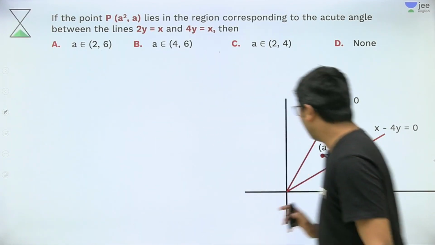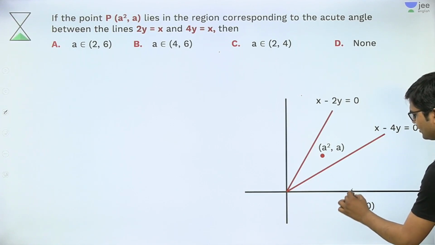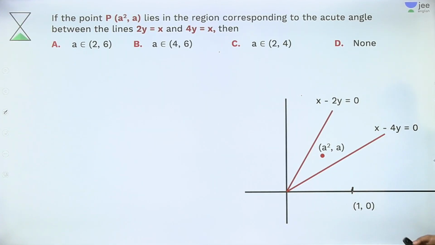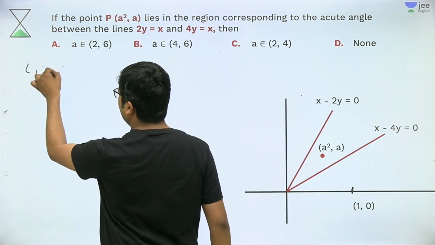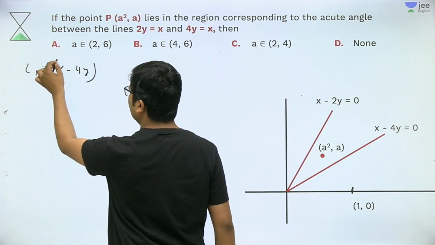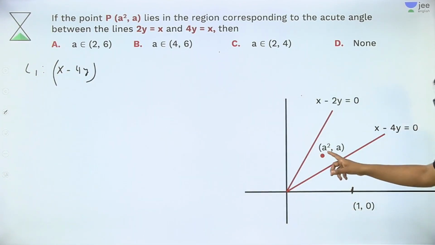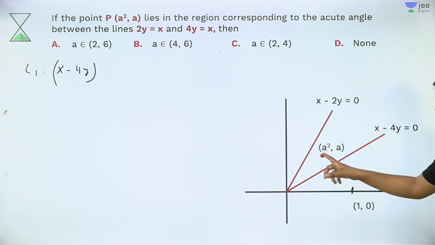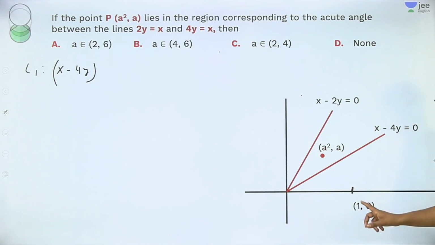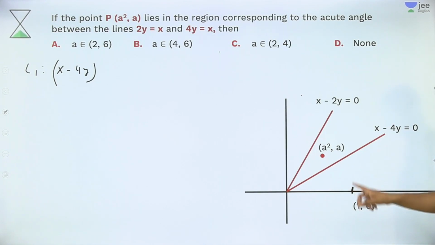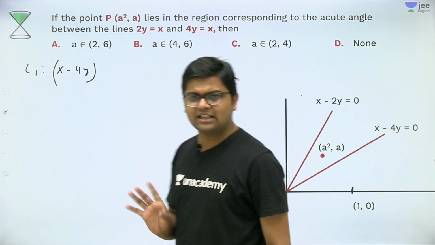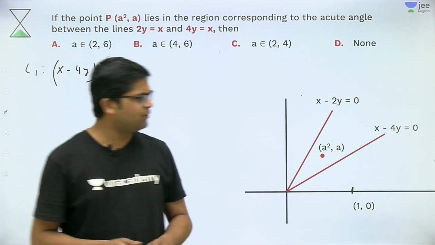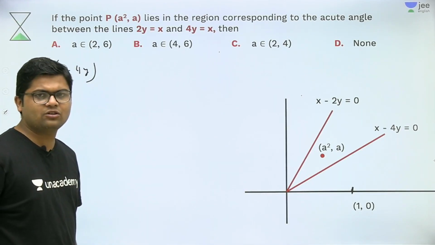Okay. Now let me take this point (1, 0). I am checking with the line x − 4y. For this line L1, this point (a², a) and this point (1, 0) are on the opposite side. Therefore these two points must give the opposite sign scheme, as I have discussed in the previous question. Therefore let me check what sign does (1, 0) give to this line.